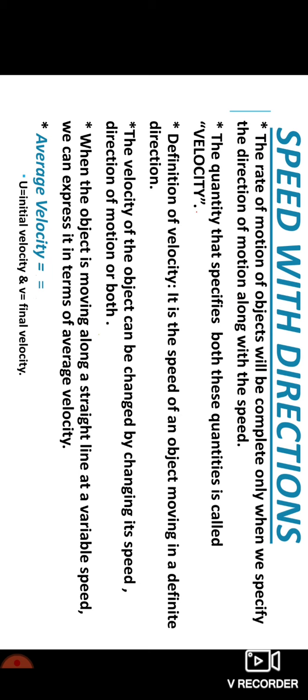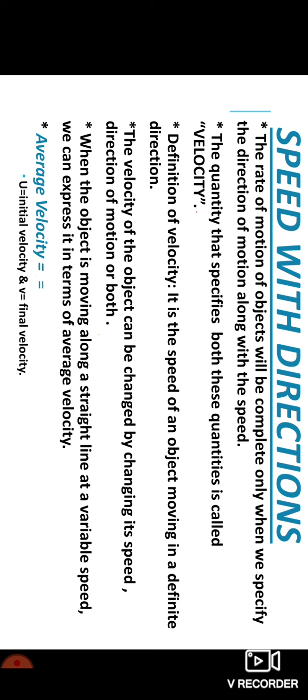Here, the velocity of the object can be changed. How can it be changed? It can be changed by changing its speed, its direction of motion, or both the speed and direction of motion. When the object is moving along a straight line at a variable speed, we can express it in terms of average velocity. Just now we discussed average speed. What was it? Total distance travelled divided by total time taken.